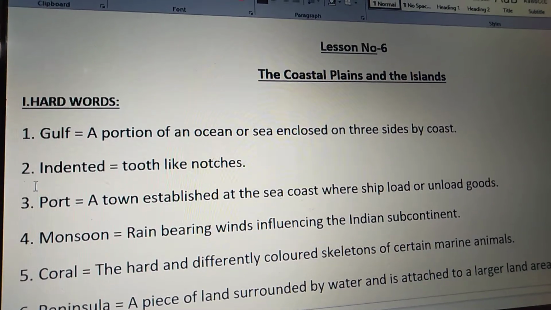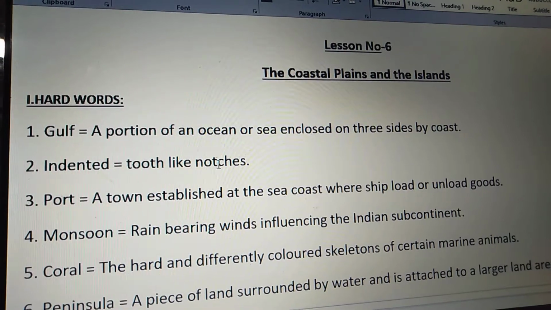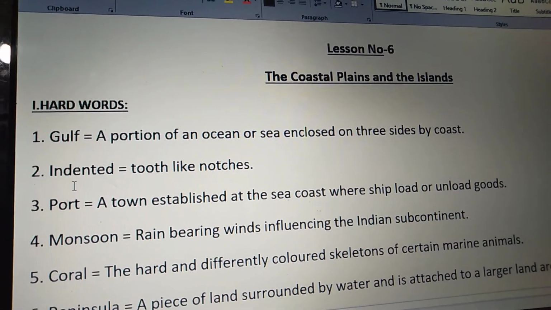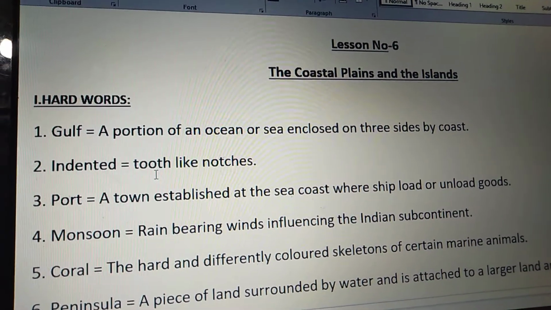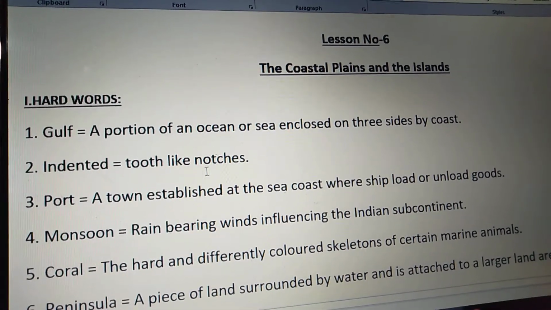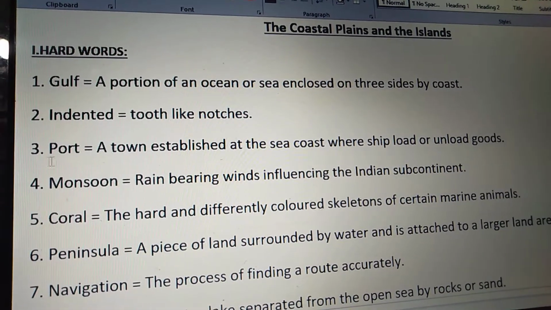Second one, indented. Indented means tooth-like notches. Indented means tooth, tooth-like notches, notches.